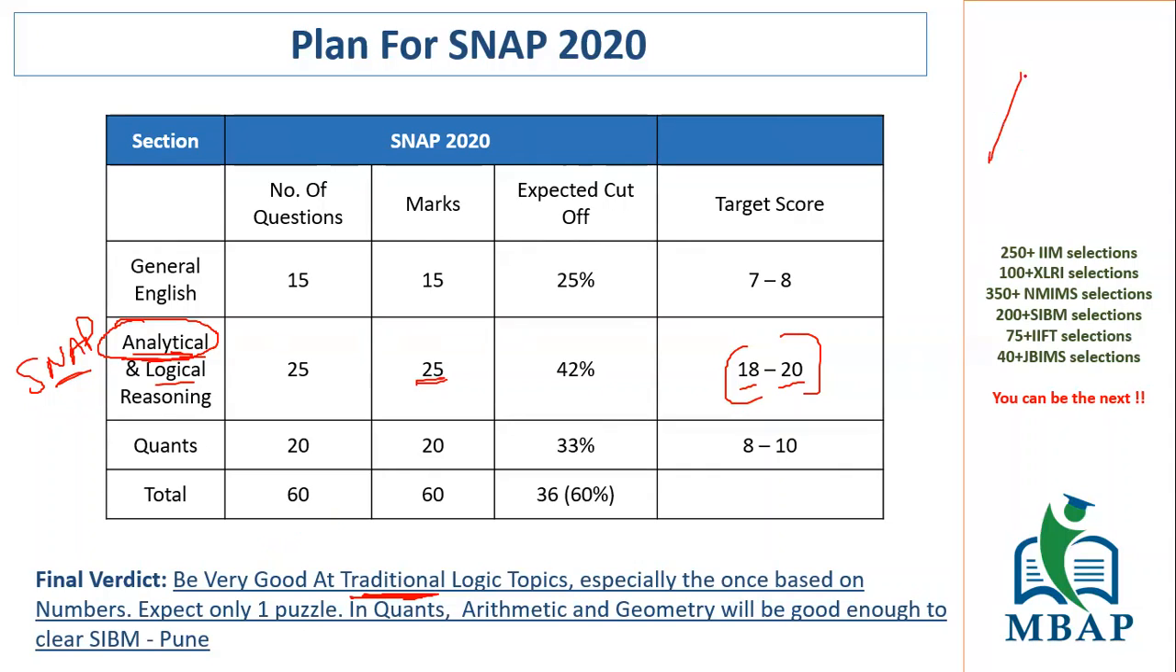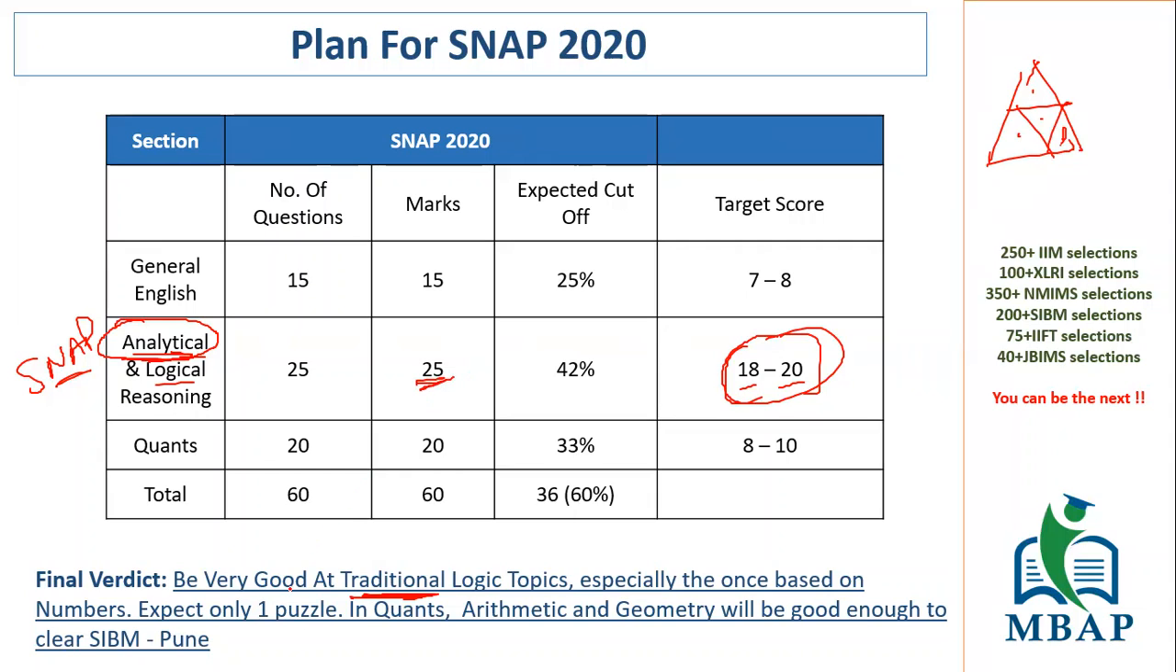They will give you these kind of triangles. You must have seen this. There are some numbers written here and one number is missing. These kinds of questions are very common for the SNAP exam. So students who are good at traditional logic topics will definitely have an advantage. And I think scoring 18 to 20 marks out of these 25 should not be a problem for someone who's good at the traditional logic part.